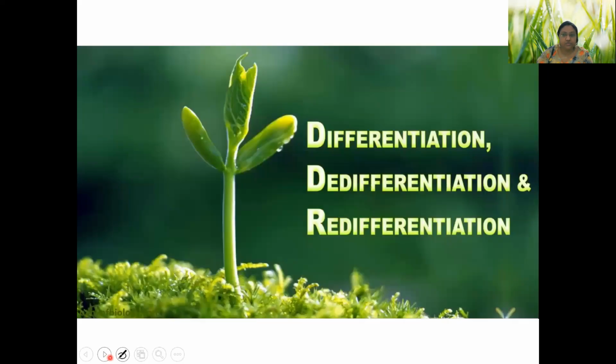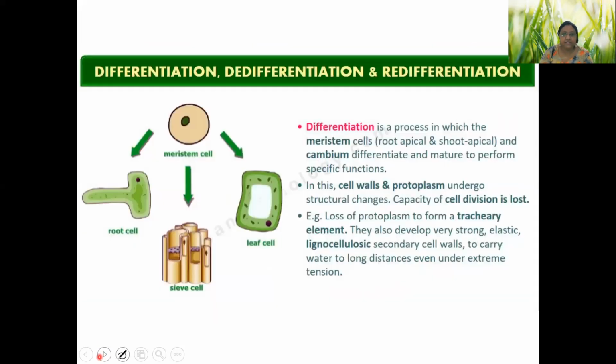So after this, we will see into a very important concept. So I wish to drag all of your attention here. So this concept is about differentiation, de-differentiation, and re-differentiation. So differentiation is a process in which the cells of the plants will divide to form different types of cell. For example, it's a meristematic cell which is having a specific shape, size, and structure.